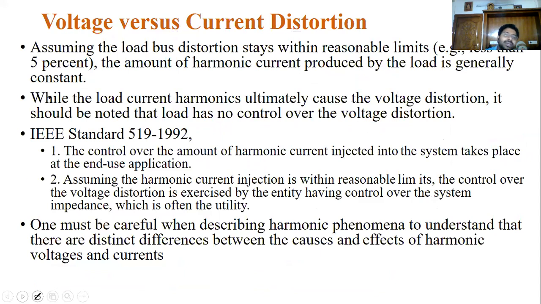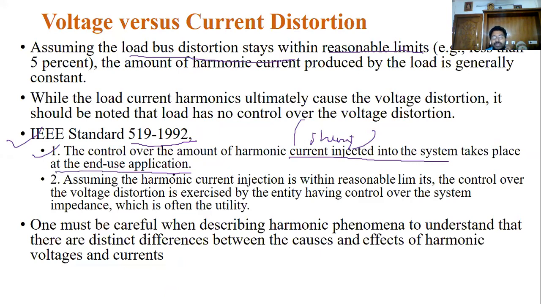We can make some assumptions. If the load bus distortion in the system stays within reasonable limits, less than 5%, then the IEEE standard gives some statements like this: control over the amount of harmonic current injected into the system in shunt, remember, in shunt, takes place at the end user applications.